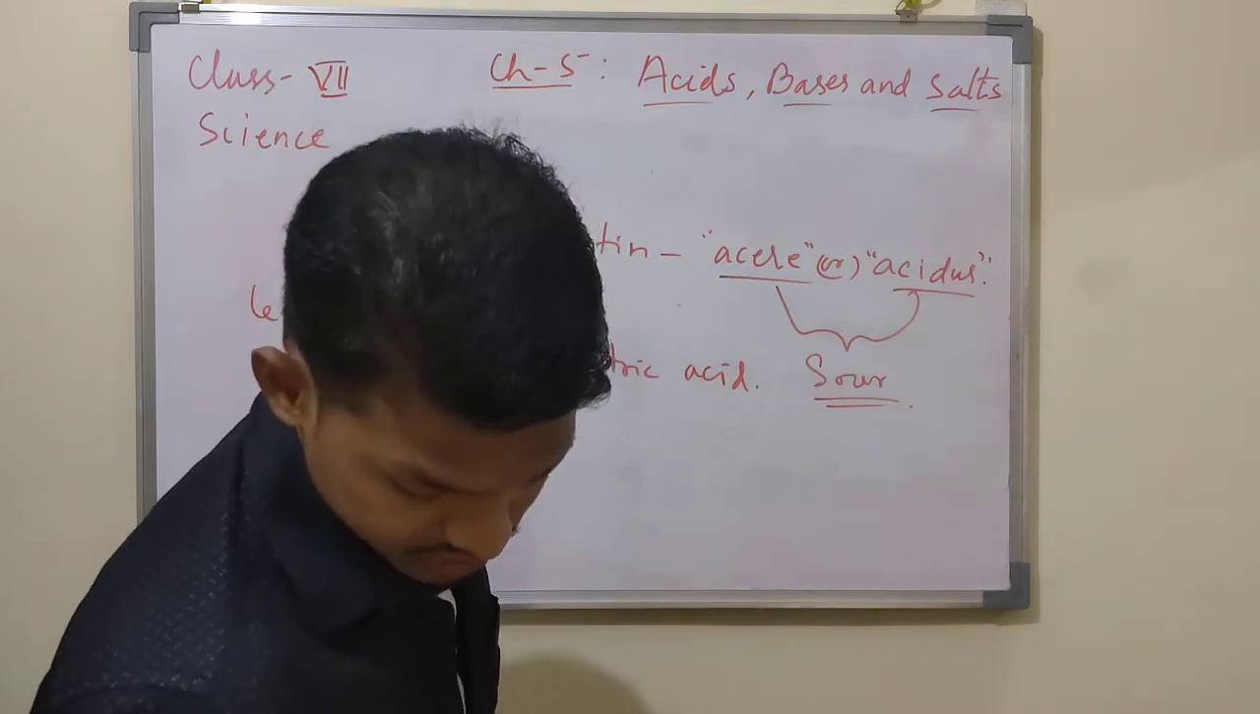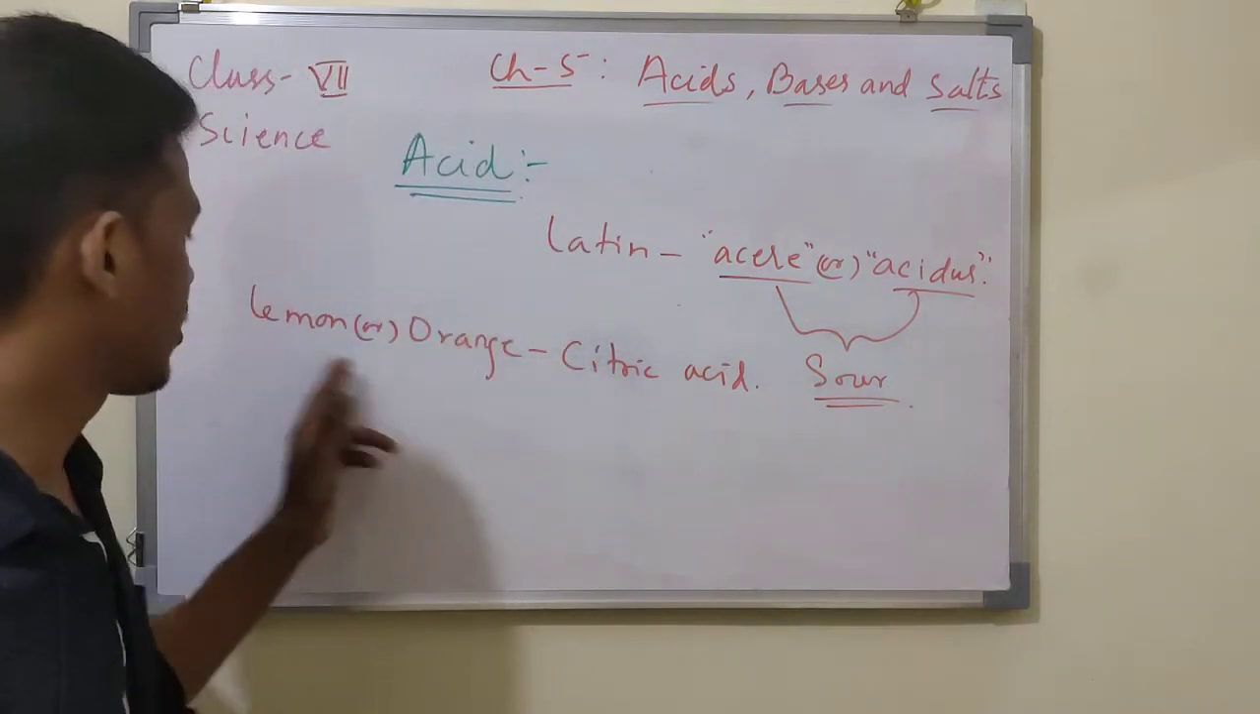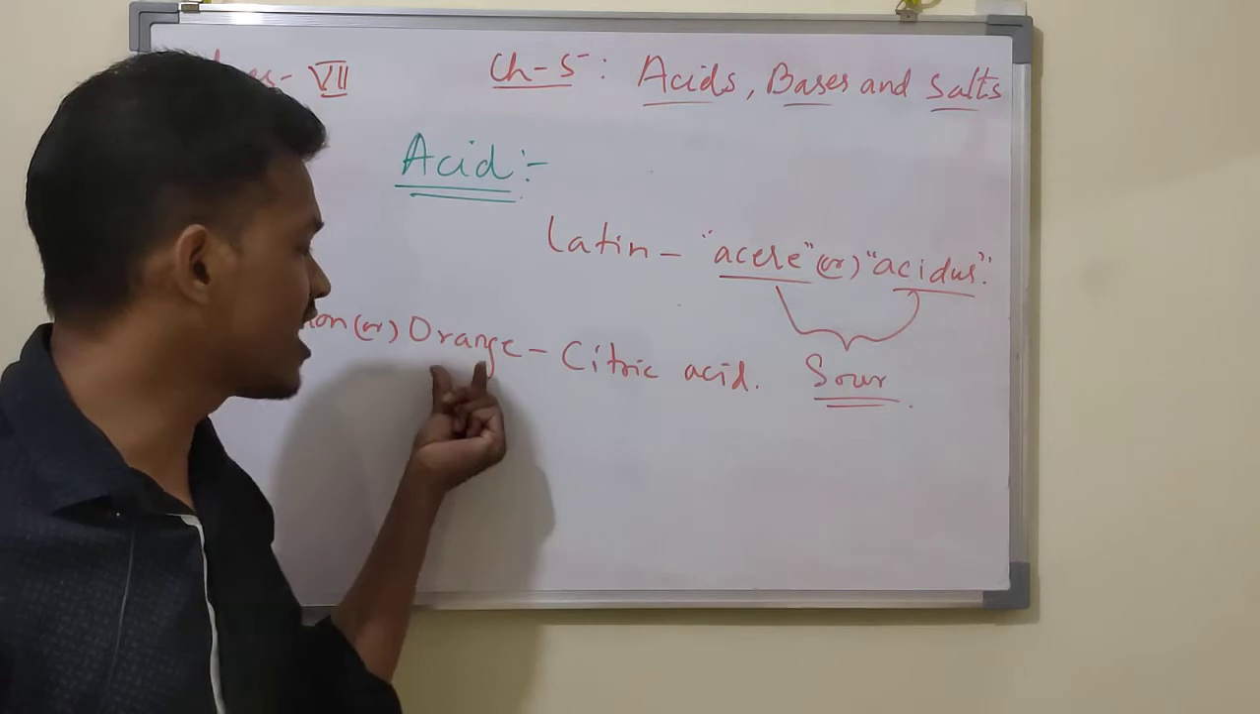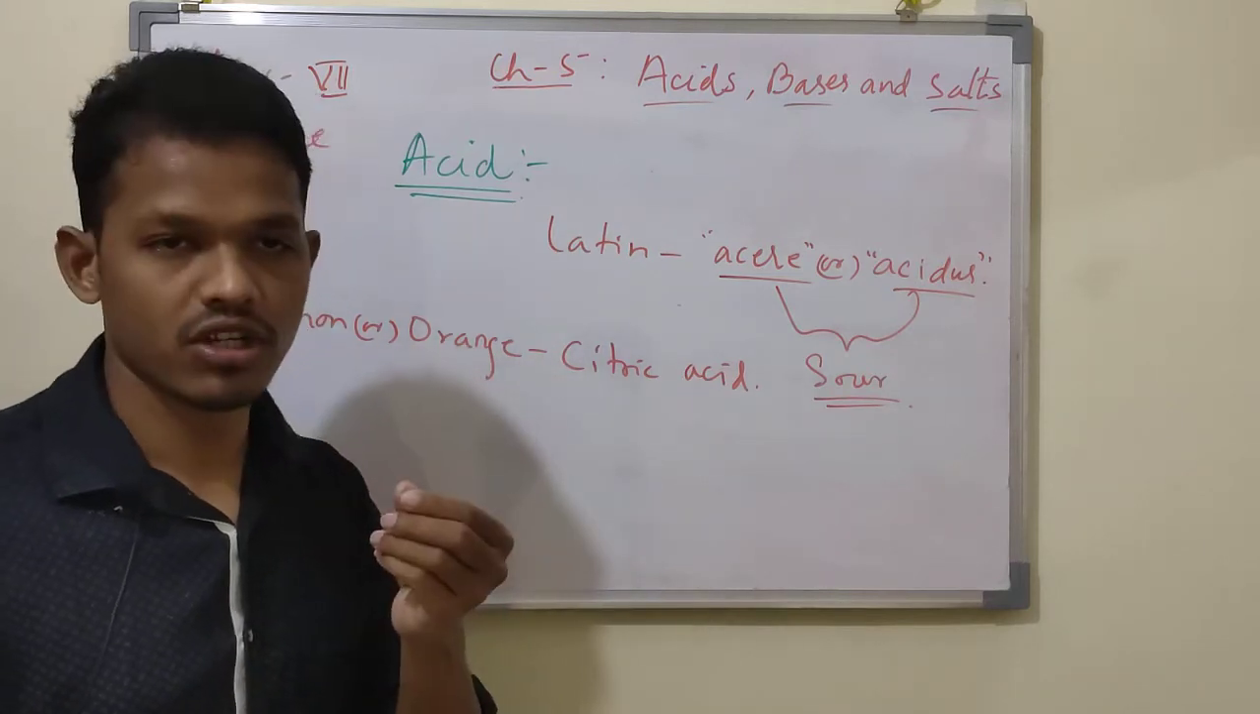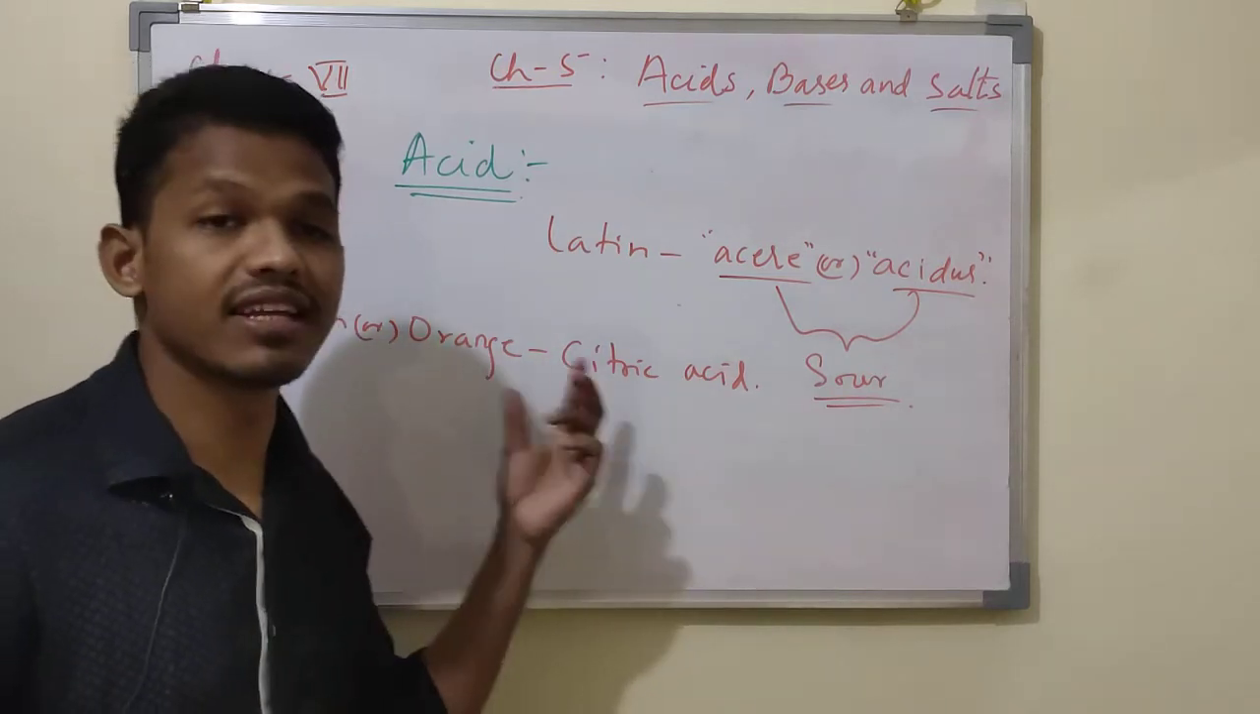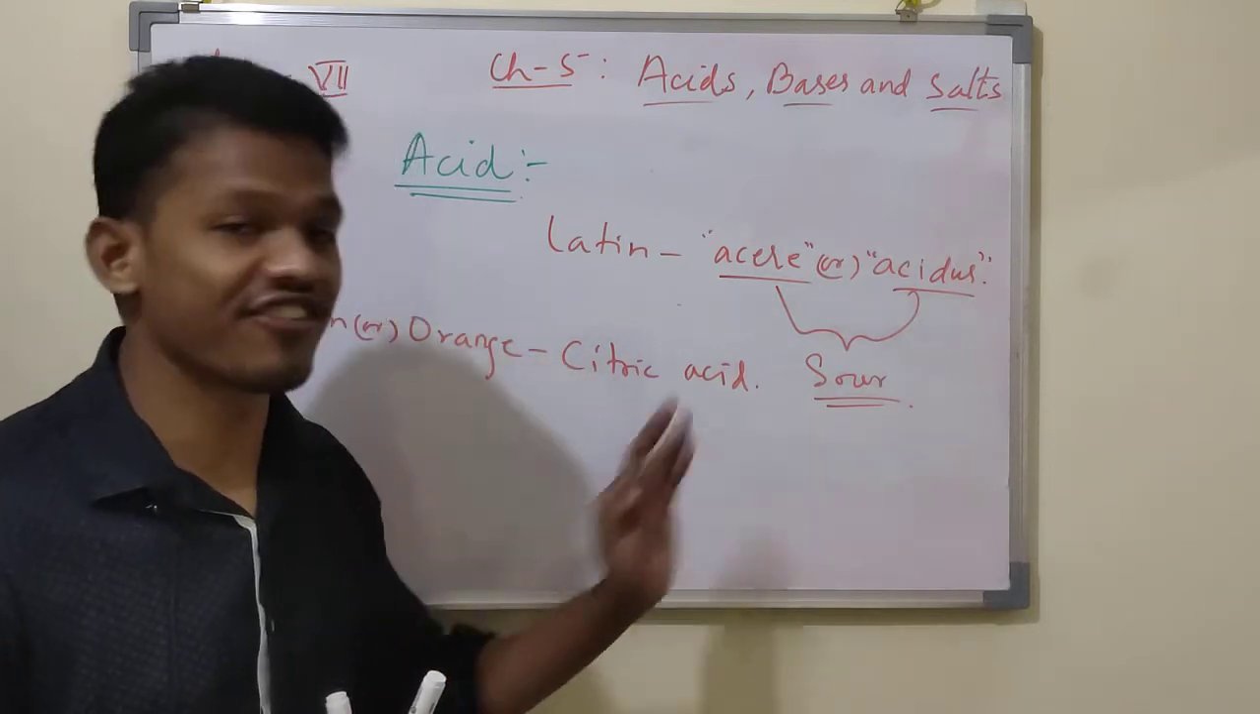Citric acid, you will find citric acid in lemon and oranges. If you taste them, you will feel a sour taste. So if it is a sour taste, then we think that an acid is present. What kind of acid? Citric acid is present.